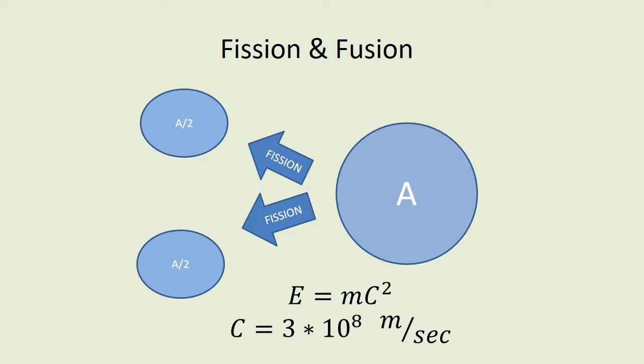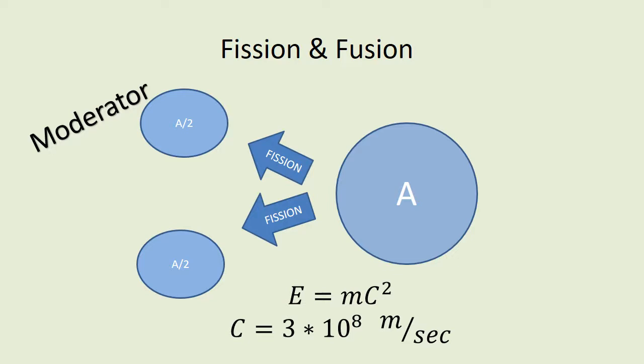The other devices present in a nuclear reactor are the moderators, control rods, reflector, and reflector core. We'll be discussing these things, first the moderator.